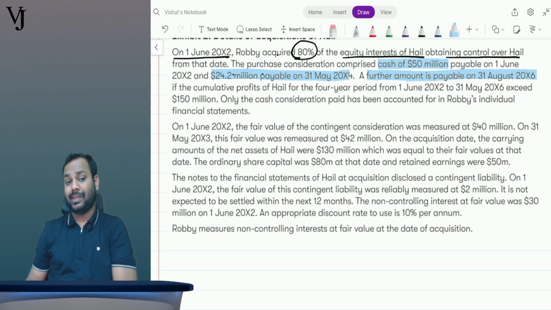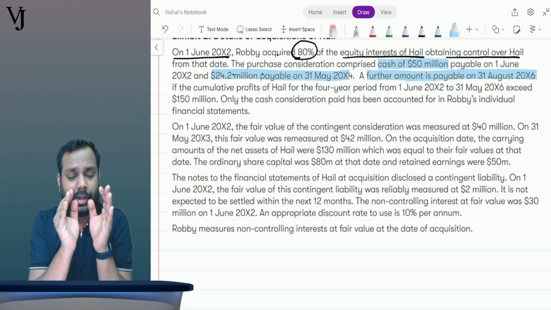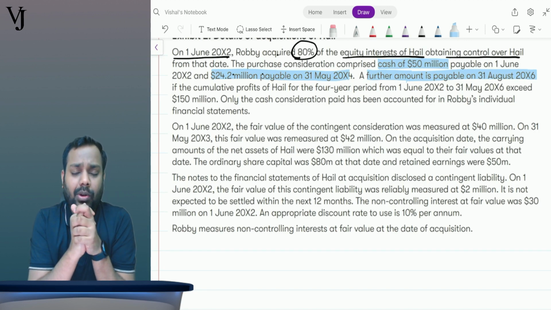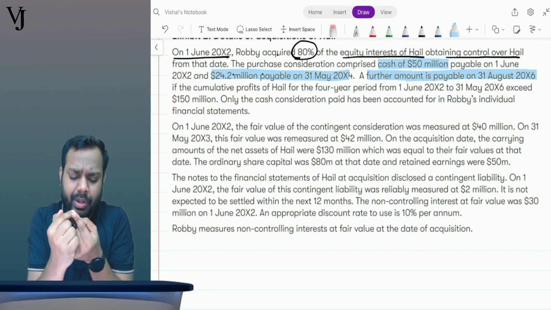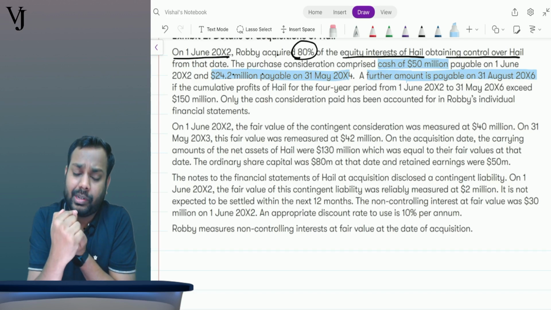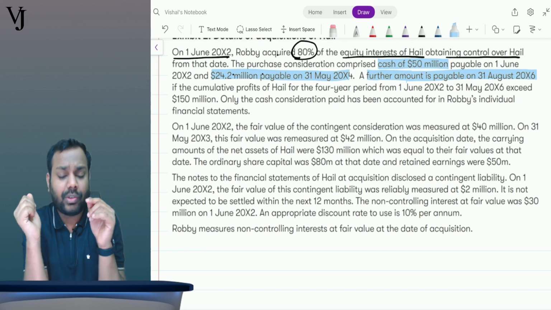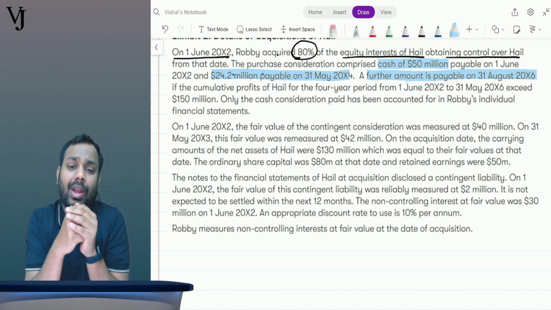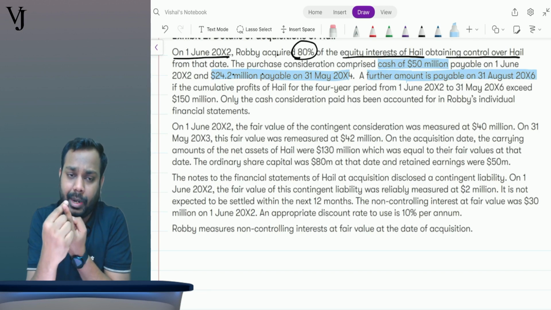Now there are three considerations. One is the cash consideration of 50 million. Another is the amount of 24.2 million payable on 31st May 20x4, meaning there is a fixed amount of money payable after a fixed period of time, and the payment is also fixed. Now 24.2 is called deferred consideration. Why? Because three things are satisfied: fixed amount, fixed time, fixed payment.